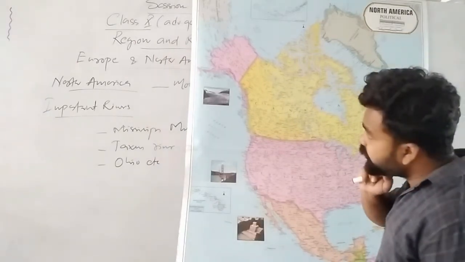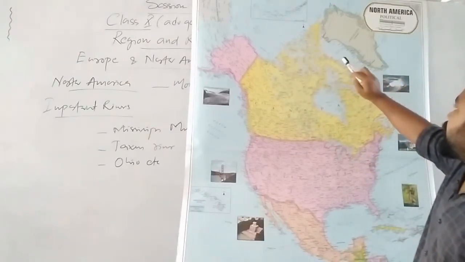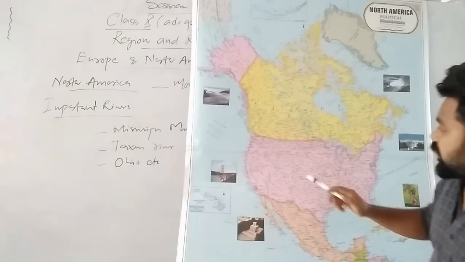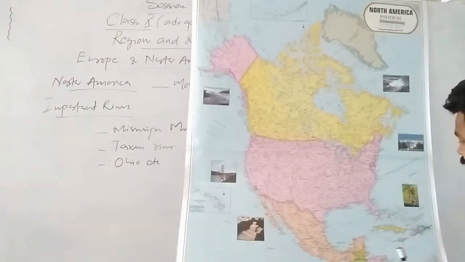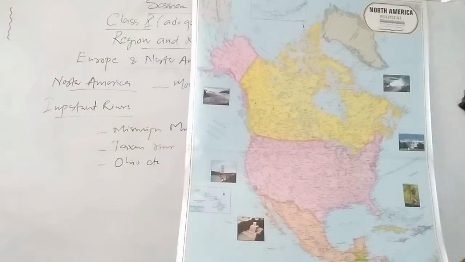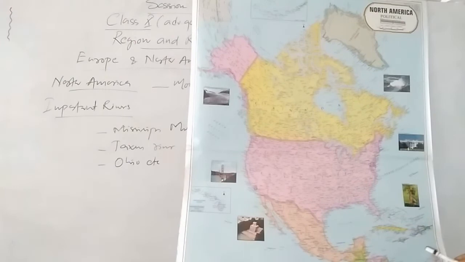Okay, let's see what the different seas are. This is the Arctic Ocean. This is Hudson Bay. This is Labrador Sea. This is Baffin Bay. This is the Gulf of California. Again, the California Sea also we can take. This is the Gulf of Mexico. This is Campeche Bay. These are the Caribbean islands because this is the Caribbean Sea. So surrounding all these Caribbean islands.